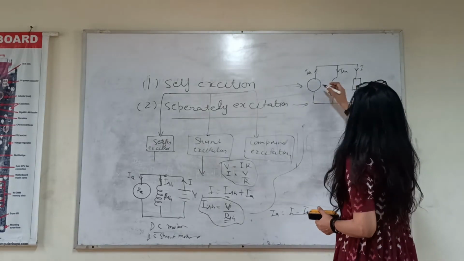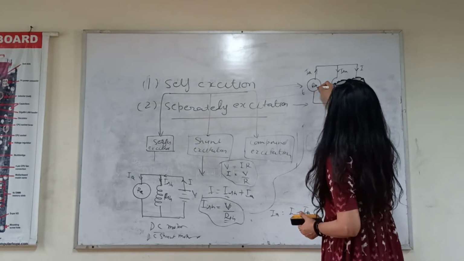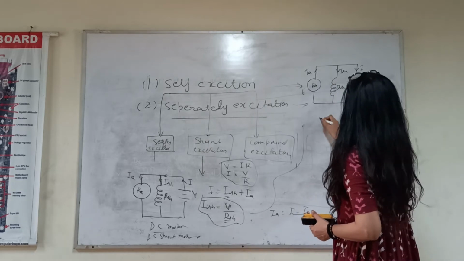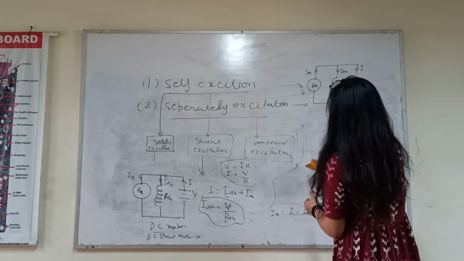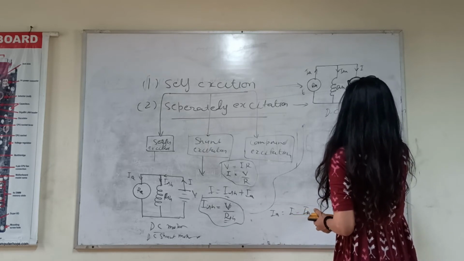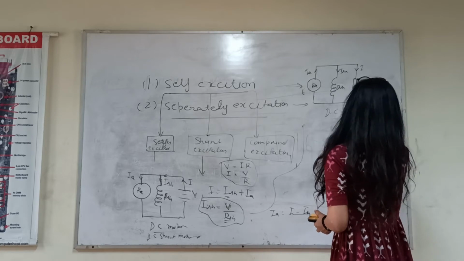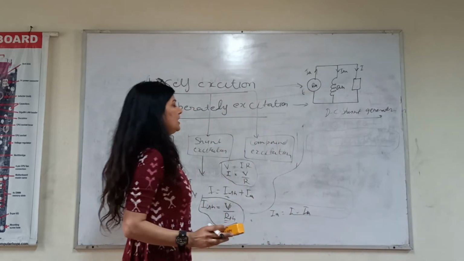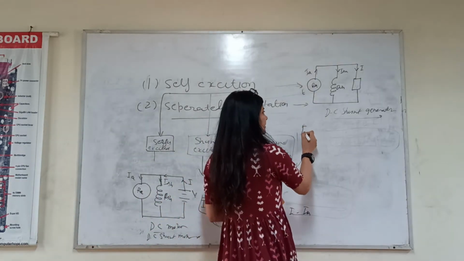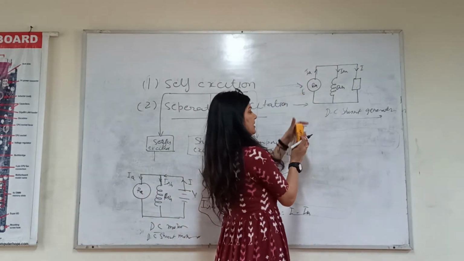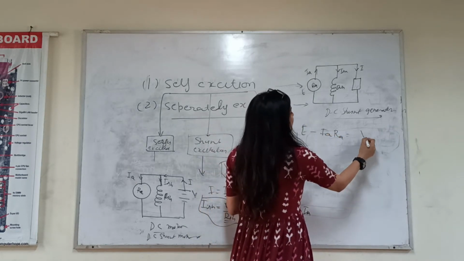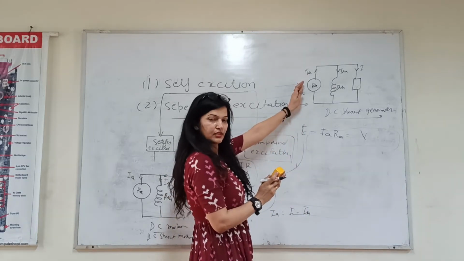Clear? And this is your EMF, resistance through armature, resistance through shunt field. But in this case, if this is the DC shunt generator, the EMF equation will be: E minus IA RA is equal to V. Okay?